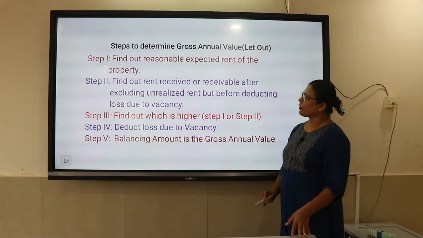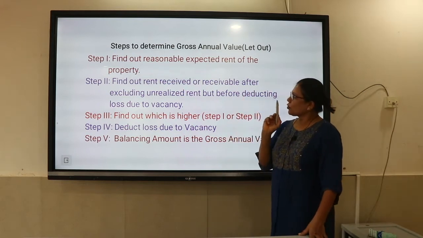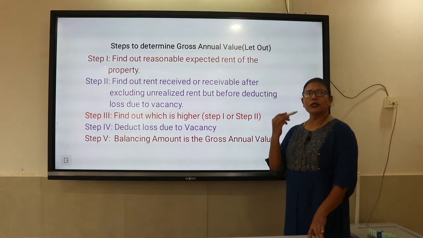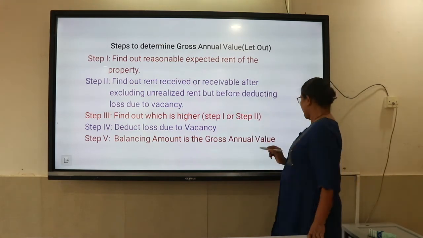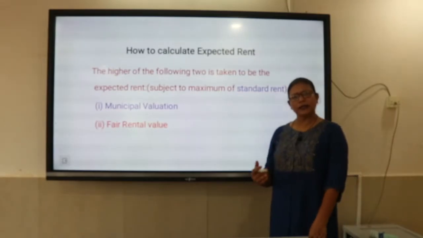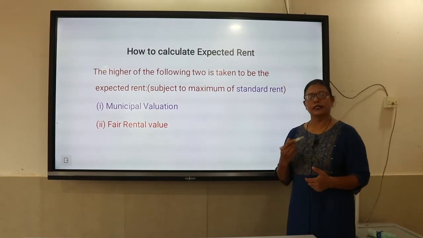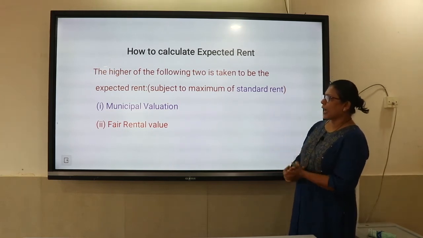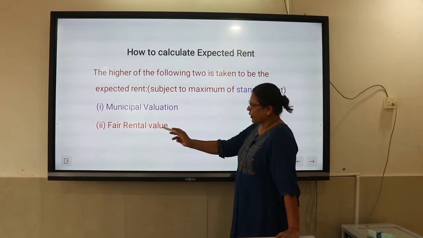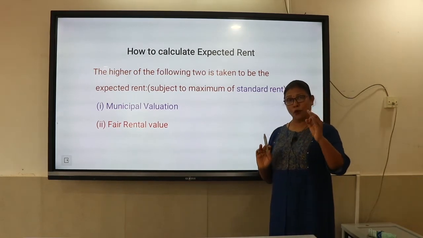Step number 1 says find out the reasonably expected rent of the property. Here the concept of reasonable expected rent has been introduced. Let us understand what a reasonable expected rent is and how to determine it. How to calculate an expected rent? Reasonable expected rent is the rent which I can reasonably expect in that area. That is what is called a reasonable expected rent. For that I need 3 things: a municipal valuation, a fair rental value and something called a standard rent. These are the 3 important aspects.